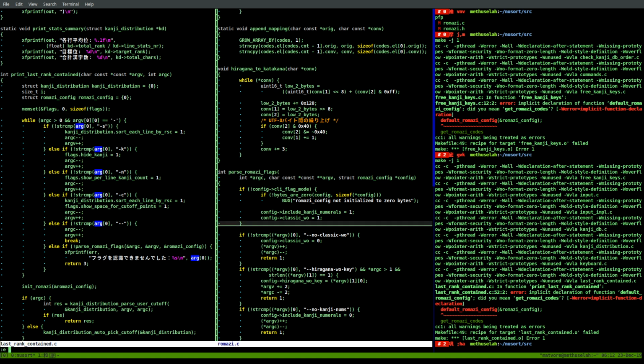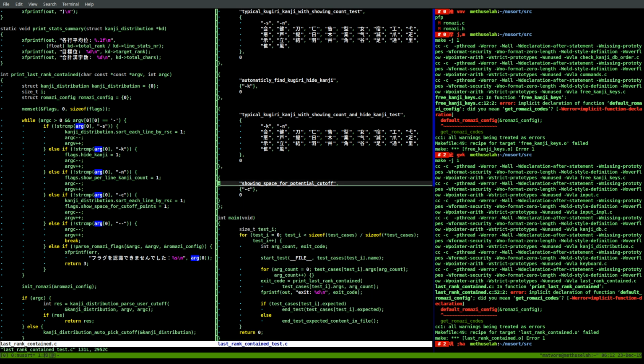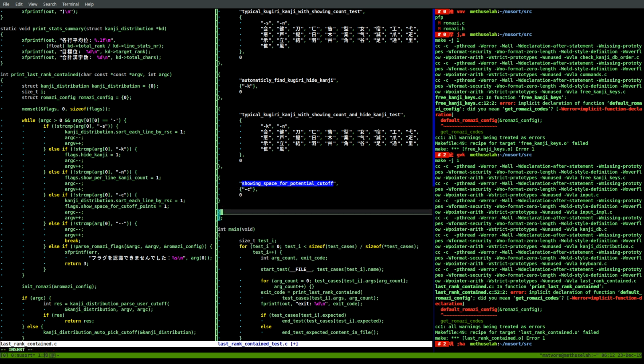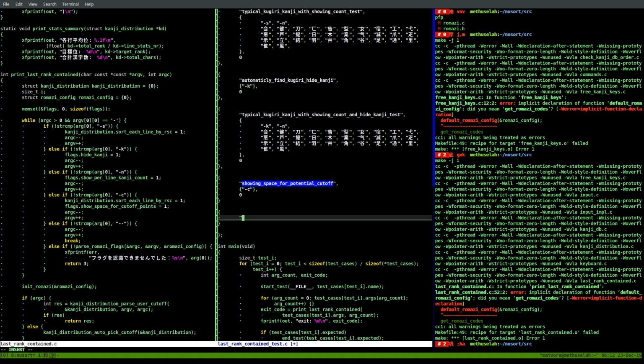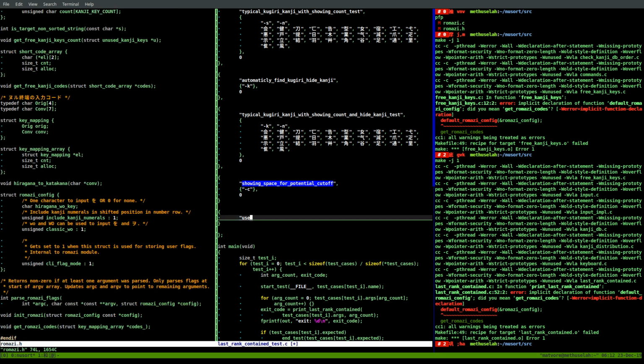But we also want to add a test. Last rank contain test. And let's do showing space for potential cutoff. Let's, what is that? Showing space. Okay. We'll call this use, let's see here. We want to use a flag. It's just some arbitrary Romaji flag to make sure that we're parsing it properly in this command.